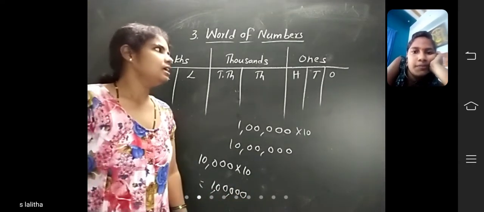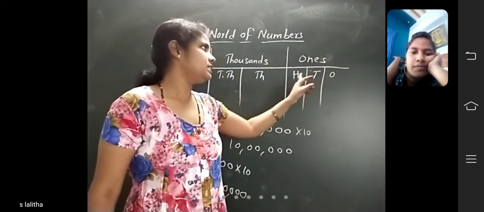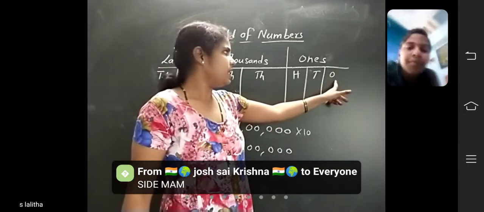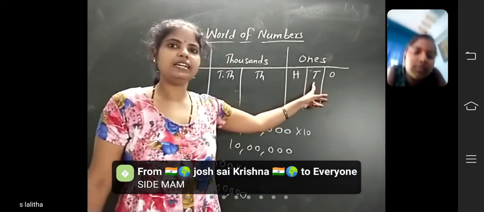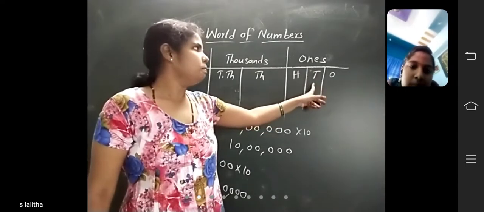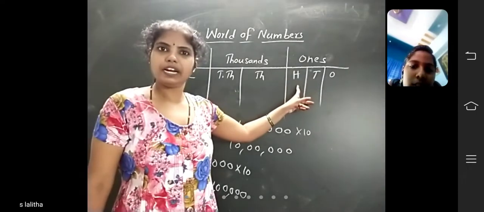Did you understand? So in the ones period, what are the places? Ones, tens, hundreds. In the ones period, if you multiply by 10, we will get the new place. What is that? Tens place. If you multiply 10 into 10, we get hundreds place.